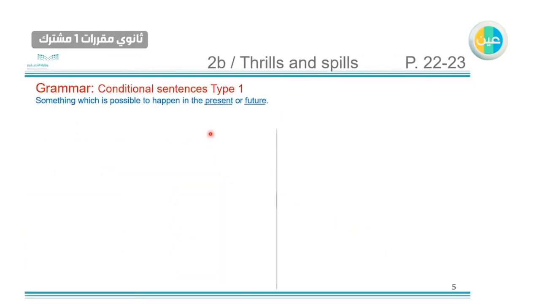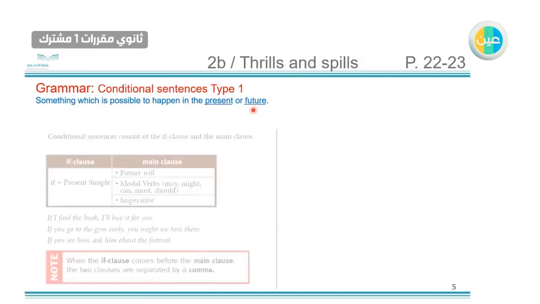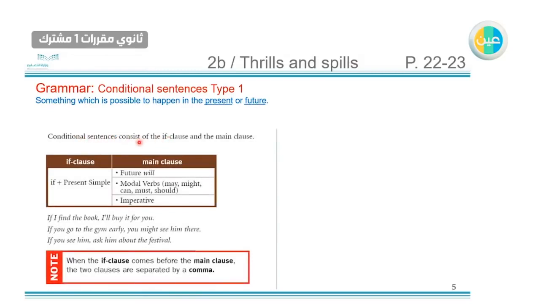Grammar, conditional sentences, type 1. It's about something which is possible to happen. So we are not sure about this one. It will happen in the future. And we can use conditional sentences in two tenses, like in present, at this time, or future, like after 1 day or 2 days or 1 month, etc. A conditional sentence consists of the if clause, as you can see here, and the main clause here.